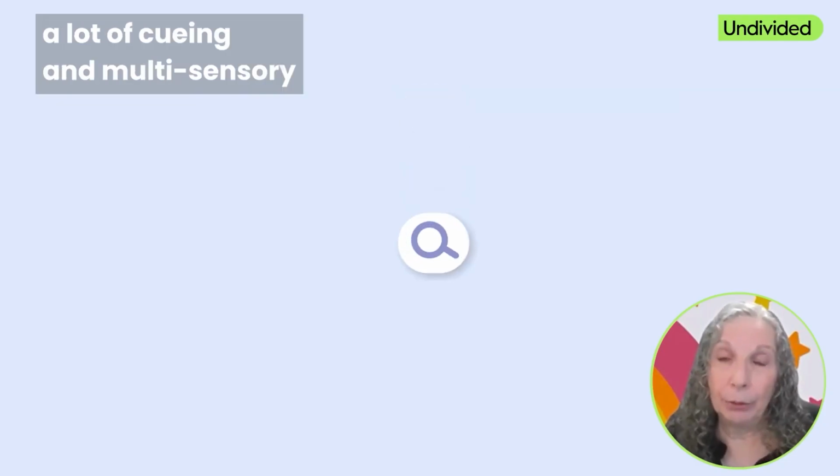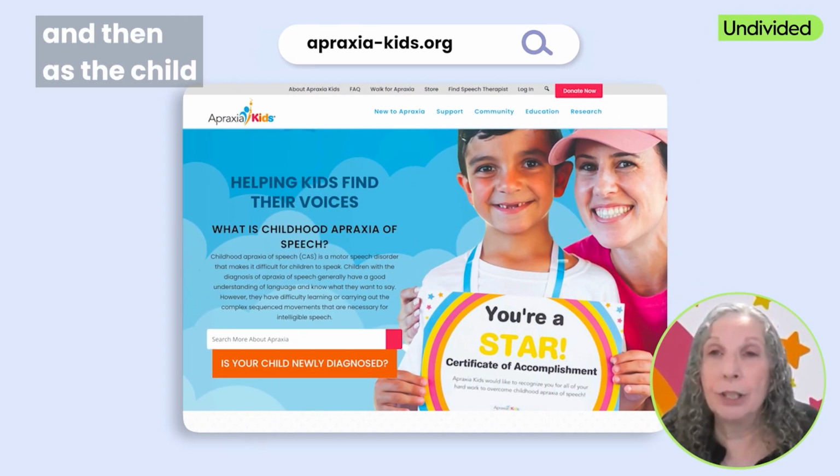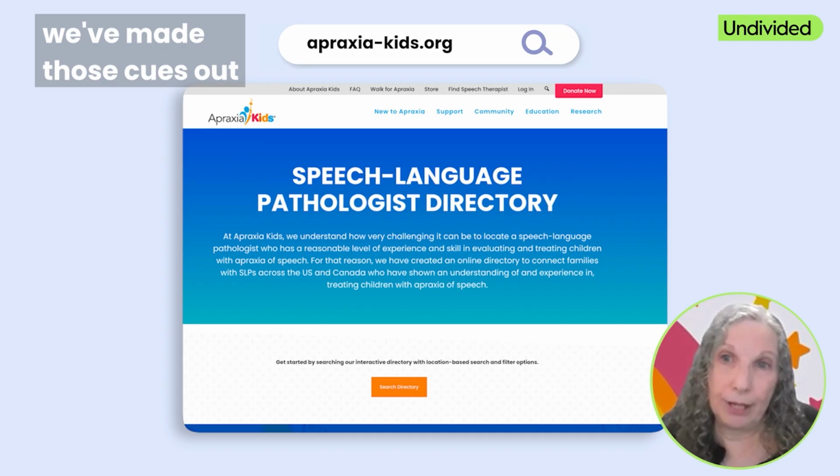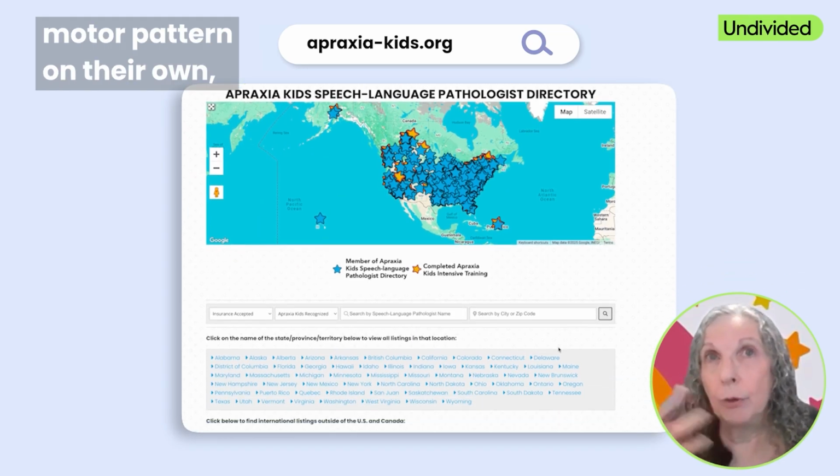Then we provide a lot of cueing and multisensory cueing to really help support the child. And as the child gets more proficient, we fade those cues out as quickly as we can so that they're producing the motor pattern on their own. And then we also incorporate prosody and the natural flow of language and speech.